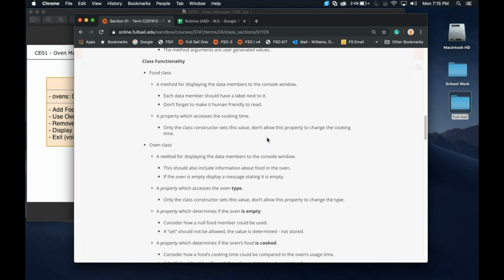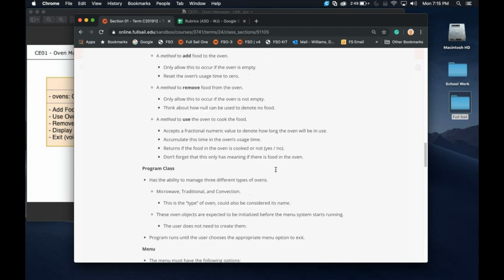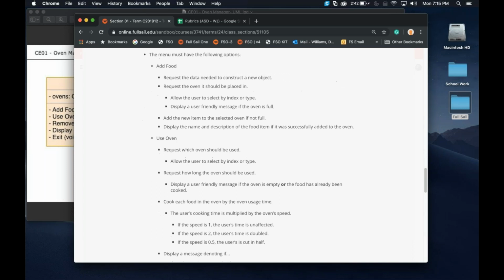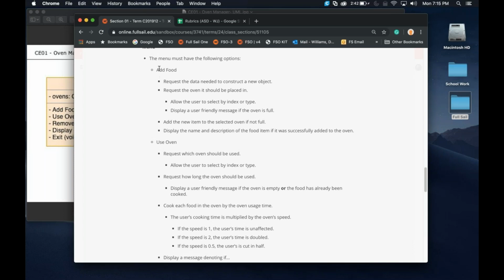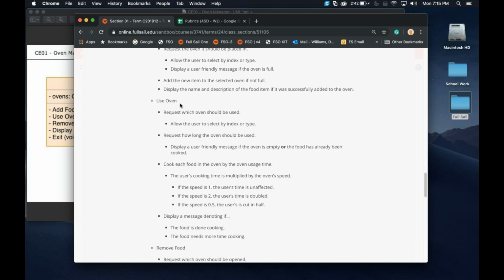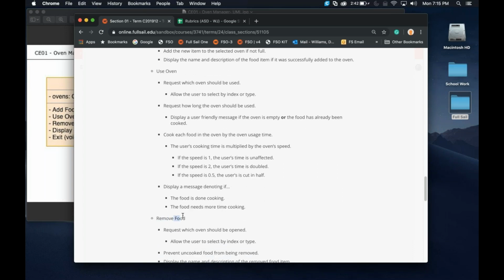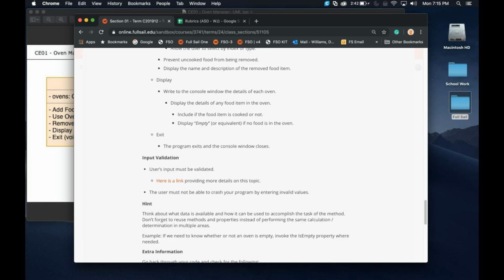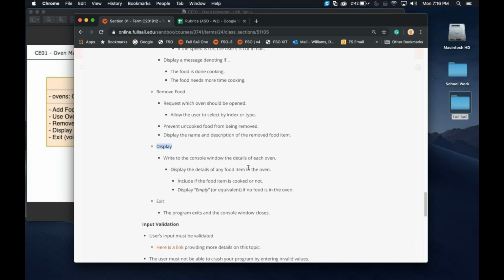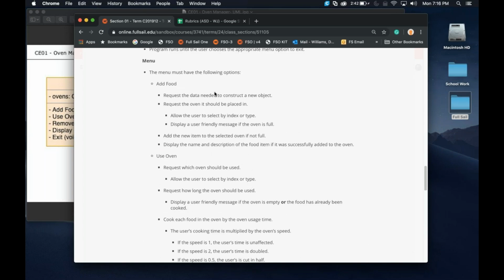Now, basically what we're going to be doing is creating food items, putting them in an oven, and then using the oven. So all of that is going to be down here in the menu options. We're going to be able to add food to a specific oven, use that oven, and remove the food. So basically take it out of the oven and display what's in each of the 3 ovens at one given point.